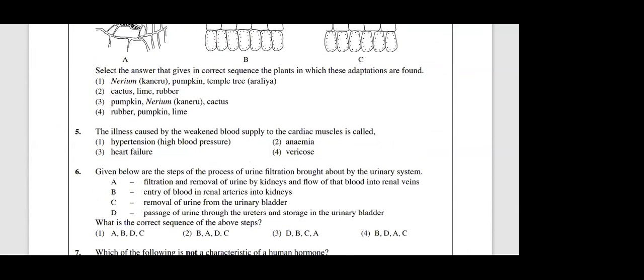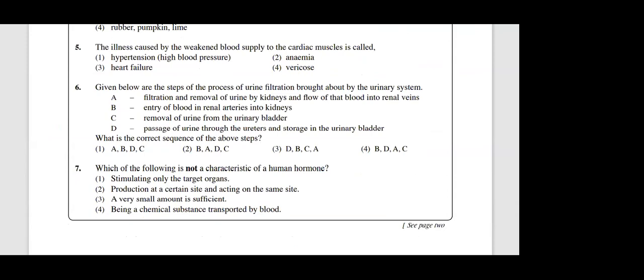Question number 5, illness caused by the weakening of the blood supply to the cardiac muscles. What is the main reason for this? I have not done the blood system yet, but it's common sense. Remember, of the living tissues we did in grade 11 chapter 1, brain tissue or nervous tissue and cardiac tissue can never undergo anaerobic respiration.